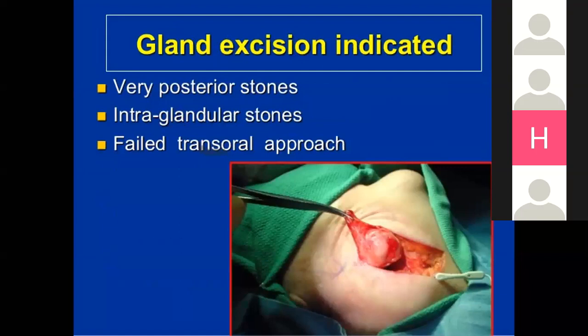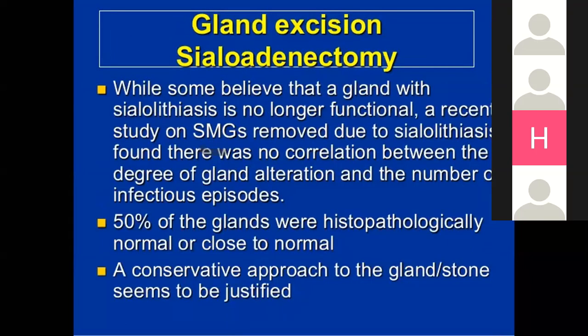Gland excision is indicated when stones are posterior, intraglandular, or transoral approaches have failed. Gland excision, sialoadenectomy. While some believe that a gland with sialoadenectomy no longer functions, a recent study on submandibular glands removed due to sialoadenectomy found there was no correlation between the degree of gland alterations and the number of infection episodes. So 50% of glands were histopathologically normal, or close to normal. A conservative approach to the gland or stone seems to be justified.